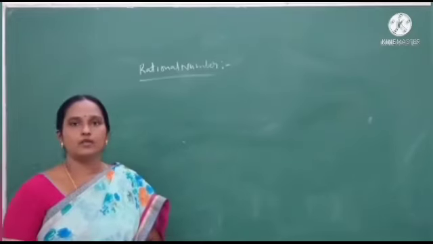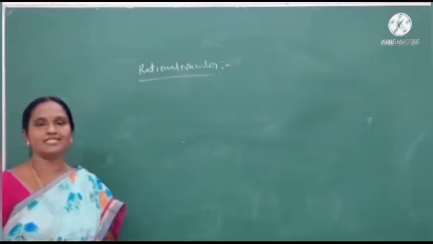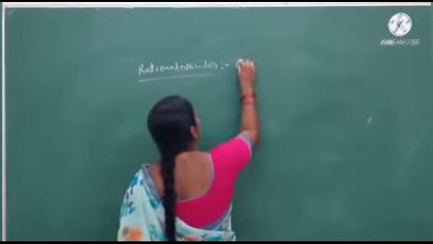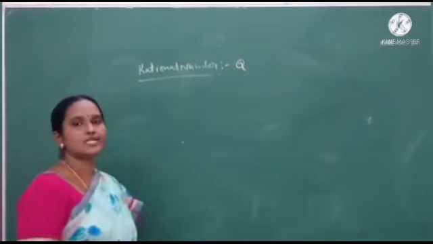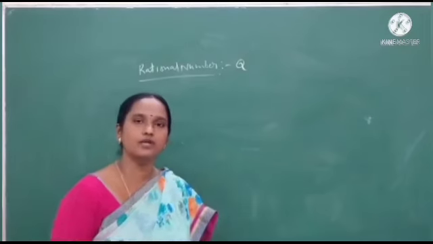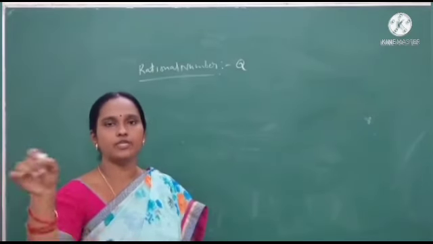Okay, students? We learn about rational numbers here. What are rational numbers? Rational numbers are denoted by capital Q. Rational numbers are also called quotient numbers. That's why they are denoted by capital Q.